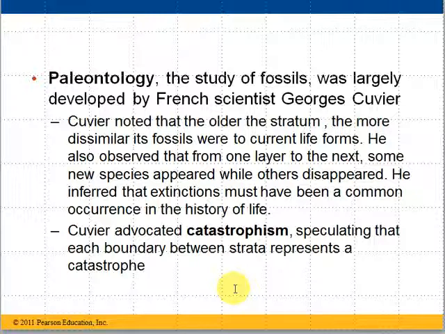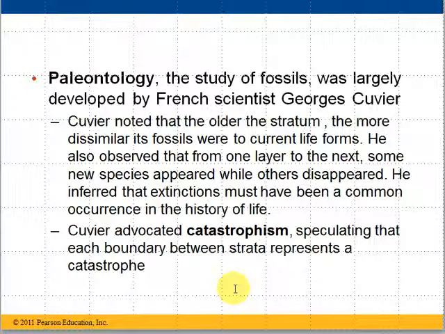Cuvier noted that the older the stratum, meaning the lower it was, the more dissimilar its fossils were to current life forms, that if you compared the fossils in the older layers, they matched less to currently existing creatures. He also observed that from one layer to the next, sometimes new species appeared and other species disappeared, that it wasn't just a continuation of the same creatures, that you would find different creatures in different layers, and they didn't always appear in all of the layers. He inferred that the extinctions that caused this must have been pretty common, because he saw a lot of this where species would be in one layer or one set of layers but not in the next, and new species would appear that weren't in the lower layers.